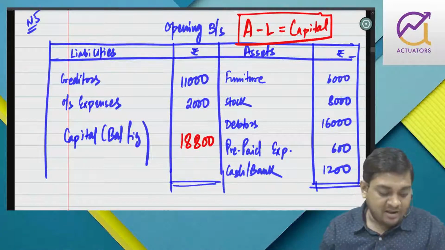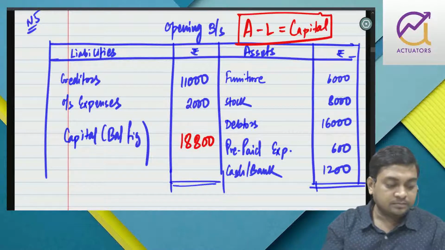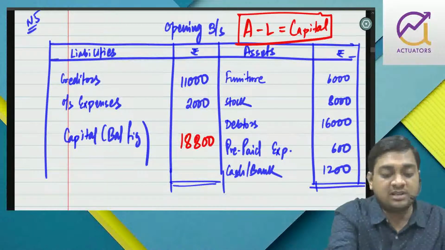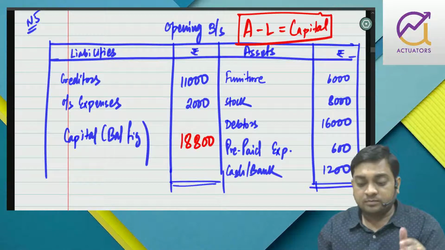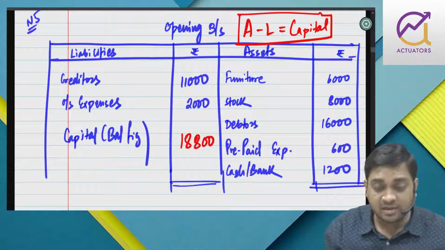Now I can prepare the balance sheet, right? And they have told us that whatever difference in cash you have, that can be either further drawings or it can be further capital.